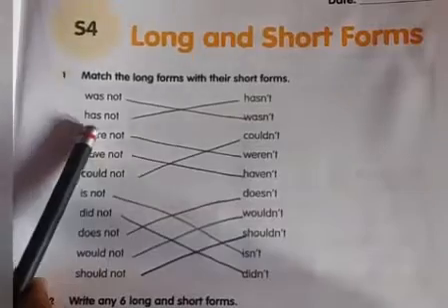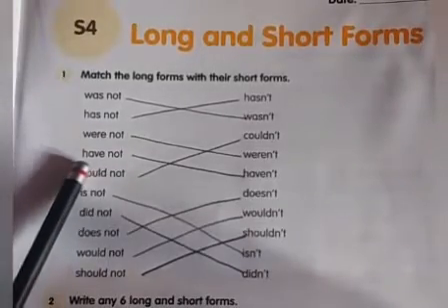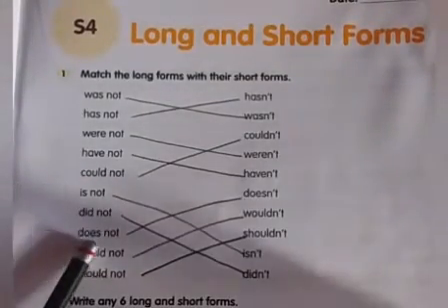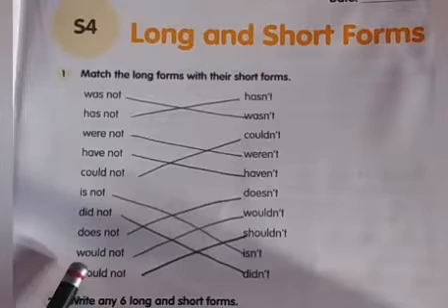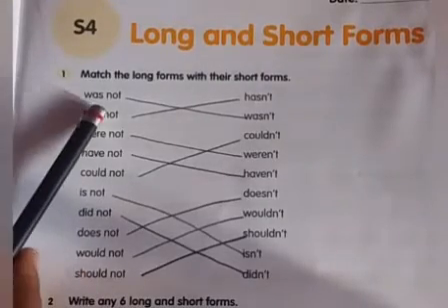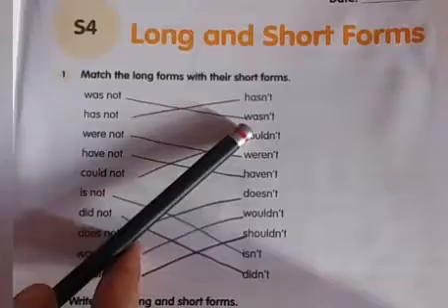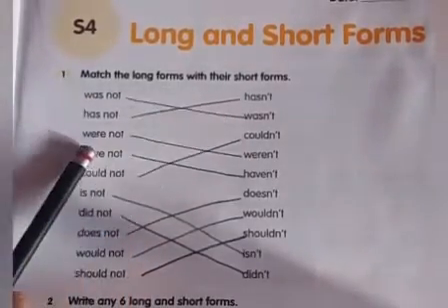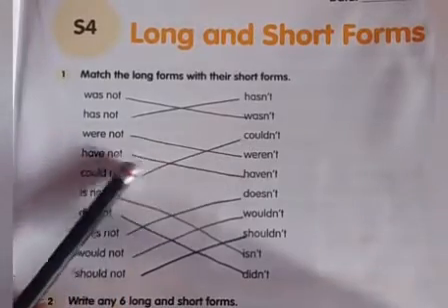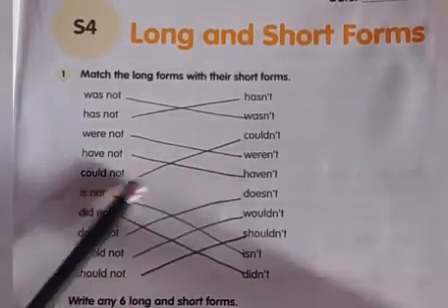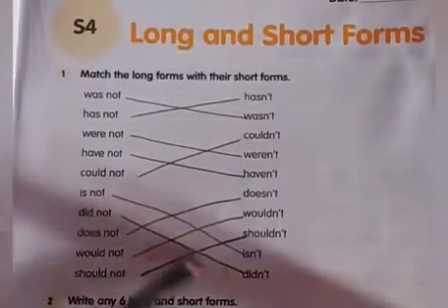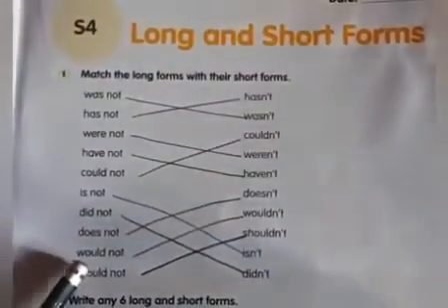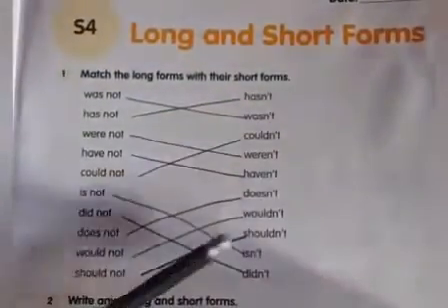Was not, has not, were not, have not, could not, is not, did not, does not, would not, should not. So what you have to do is match these with the short forms. Okay, was not, wasn't; has not, hasn't; were not, weren't; have not, haven't; could not, couldn't; is not, isn't; did not, didn't; does not, doesn't; would not, wouldn't; should not, shouldn't.